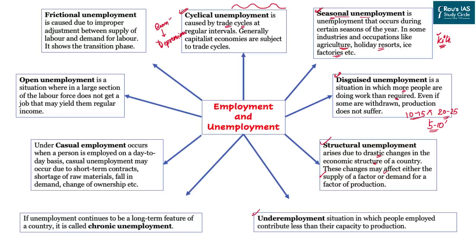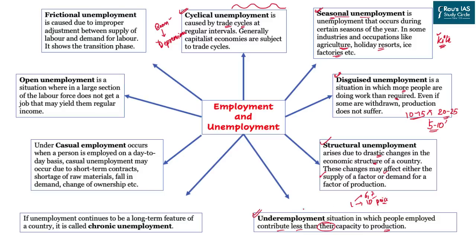Then we have the issue of underemployment. So most of the employment in India is in the form of underemployment. When people are contributing less than their capacity to produce. It simply means that people who are working in a particular area are not providing what is expected from them. Let's say a single person is required to produce 10 pieces of a single product. But this person is producing only 6 or maybe 7 pieces of the same product. Now, this is known as underemployment.